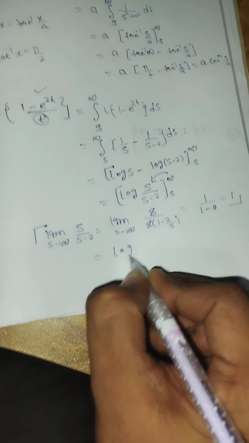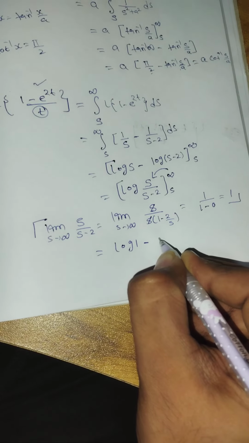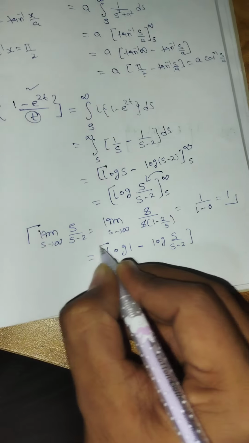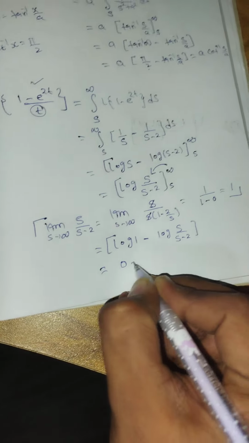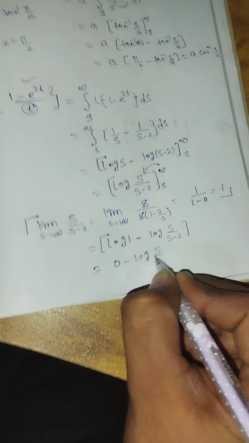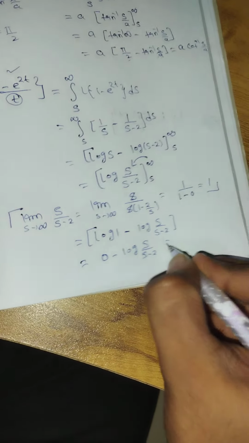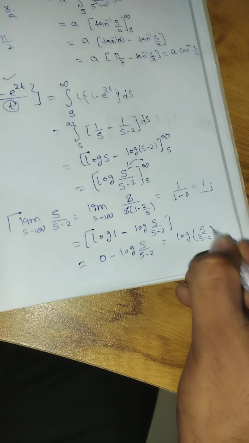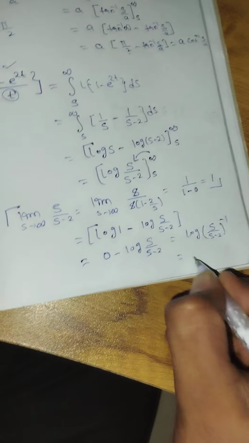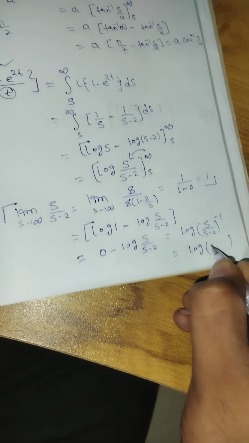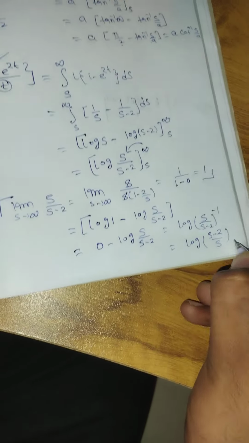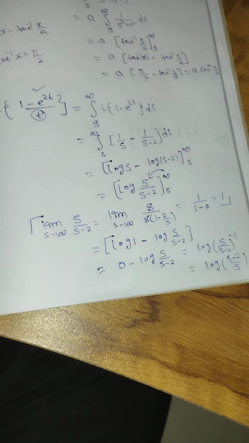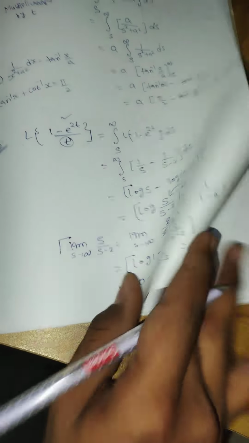So when we apply infinity to this term, the answer is coming 1. So it is log 1 minus, replace s by s itself, so same we will get. We know the log 1 value is 0, minus log of s upon s minus 2. So this minus will go in power, so minus 1. So final answer will be the reciprocal because power is minus 1: s minus 2 upon s. This is our second problem. I hope this is clear.